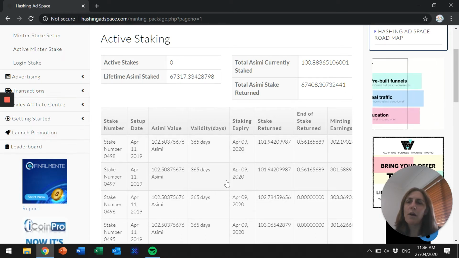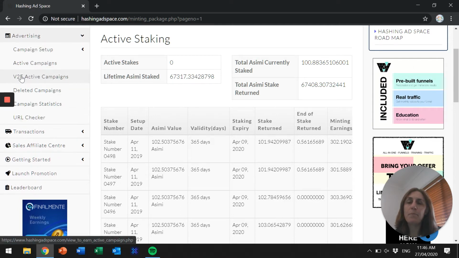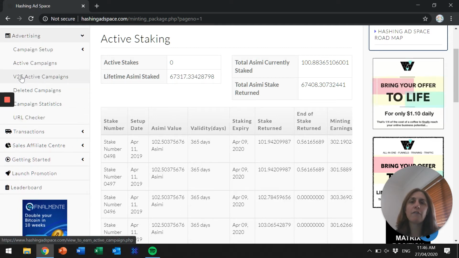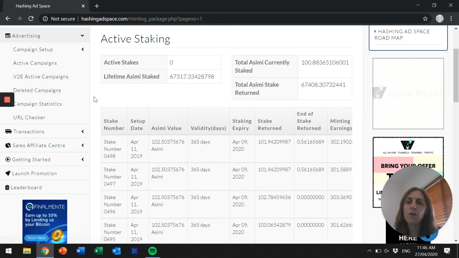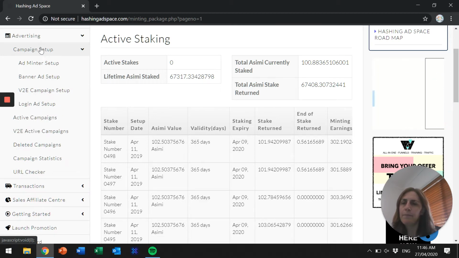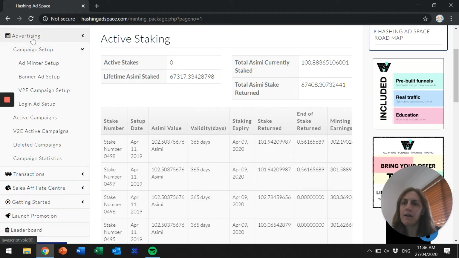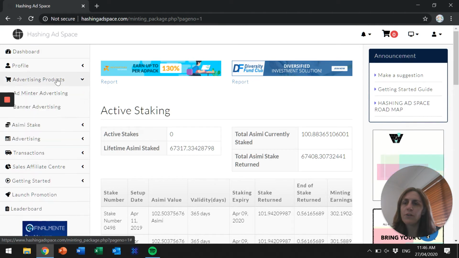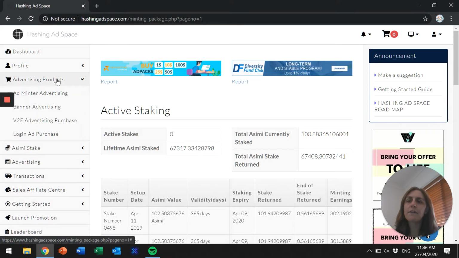So what also happens is you can become an advertiser. So if you have an affiliate offer or your own business that you want to advertise, you can do that. You can set up your campaign. Really simple to set up. I'll just show you some different options. So there's different advertising products.